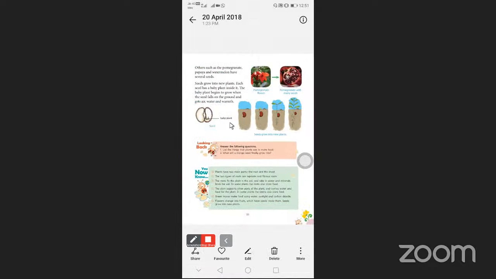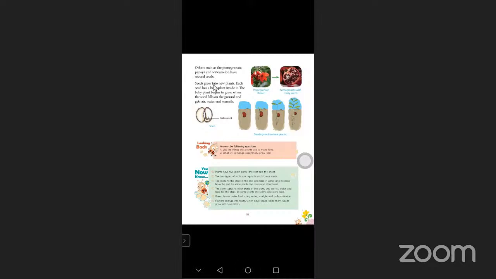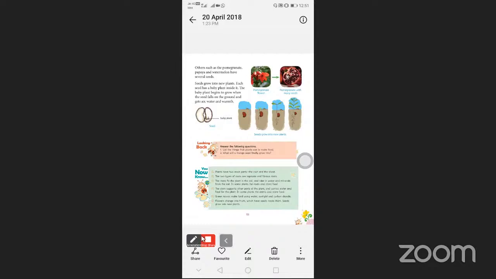Okay. Next, Nana, others such as the pomegranate, papaya and watermelon. These all have many seeds, several seeds. Seeds grow into new plants. Each seed has a baby plant inside. The baby plant begins to grow when the seed falls on the ground.